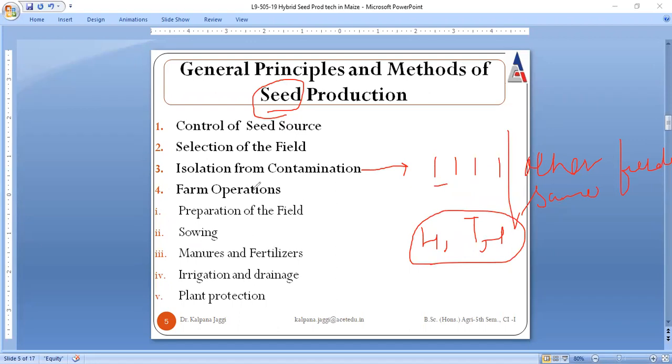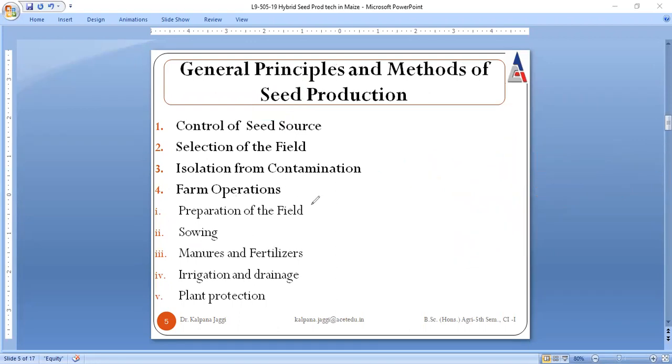Next is all about farm operations. What we do during the farm operation is we prepare the field, we go for sowing, we go for adding manures and fertilizers, we irrigate the soil, and even we drain the soil, and at the end we look for plant protection. So very first, when we come to the preparation of the field, the seed field should be well prepared. Obviously, you are to prepare this field very properly.